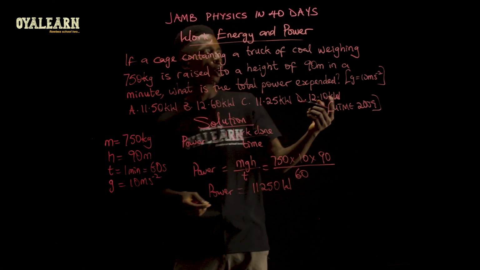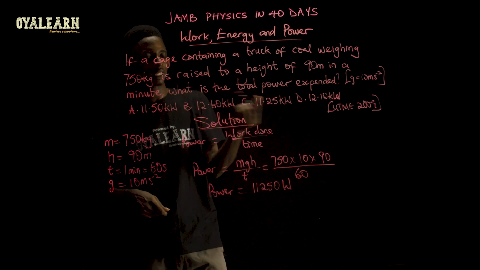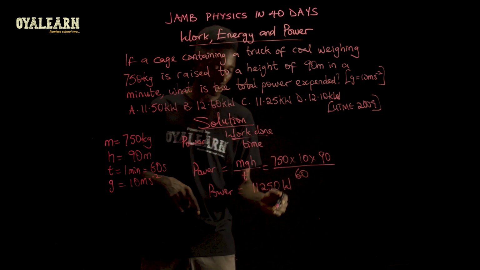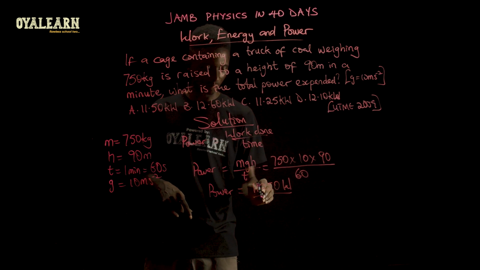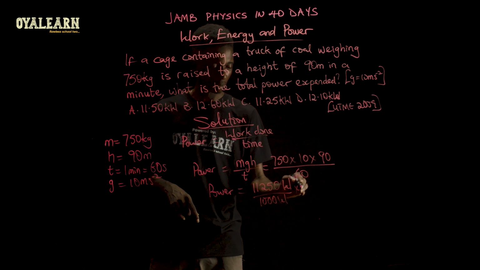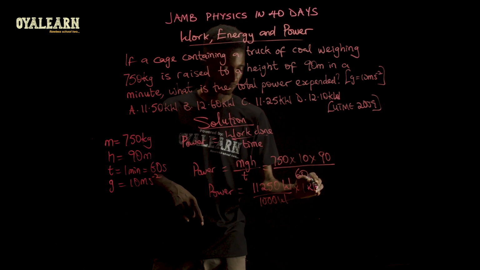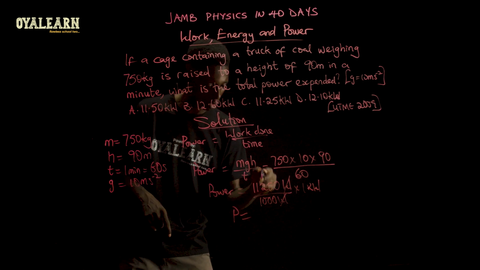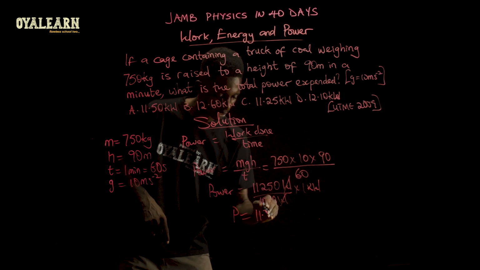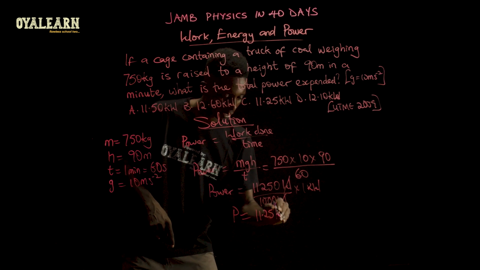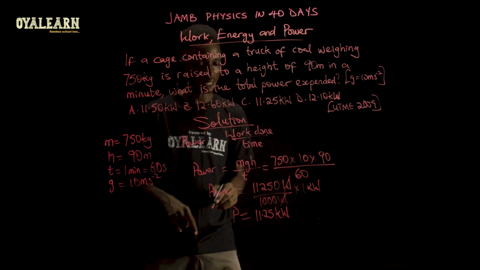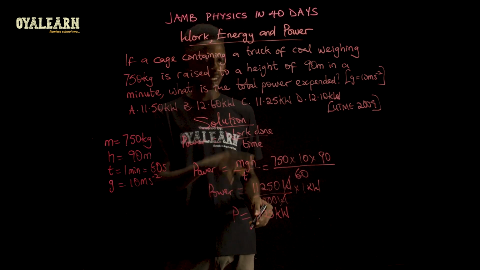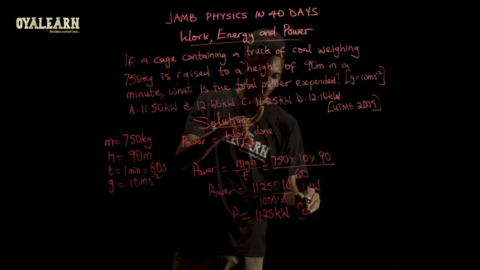Now when we look at the options, we see that it is provided in kilowatts. So we have to convert this to kilowatts by dividing it by 1000 watt and multiply that by 1 kilowatt. So watts cancel watt. Final answer, power equals 11.25 kilowatt. So the correct option here is option C.